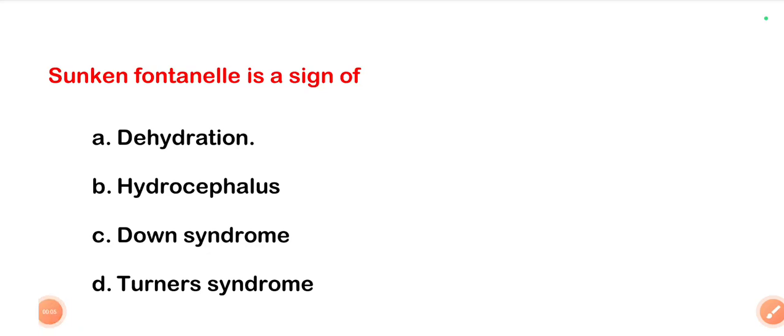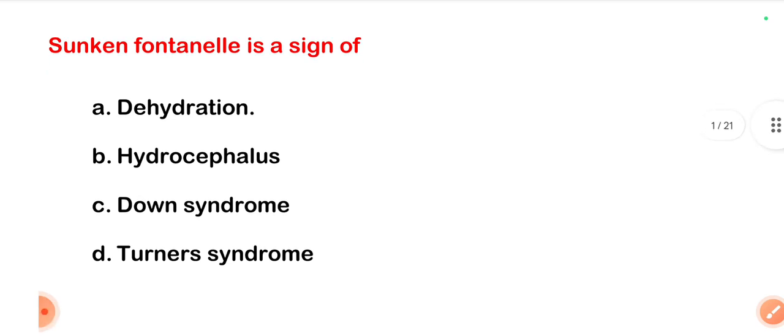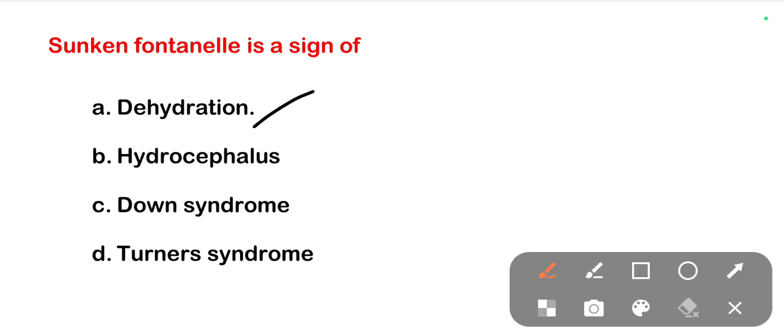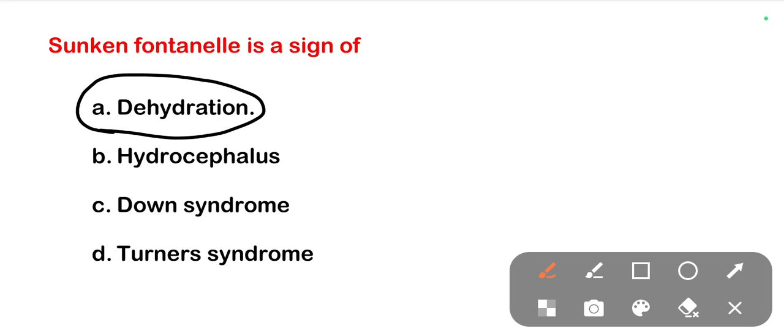Today we will see some of the basic questions for upcoming staff nurse recruitment examinations. So the first question is, shrunken fontanelles are seen in children. Options are dehydration, hydrocephalus, Down syndrome, Turner syndrome. The right option is dehydration. So in the case of dehydration, we can see shrunken fontanelles.